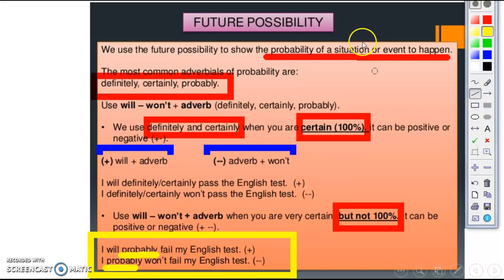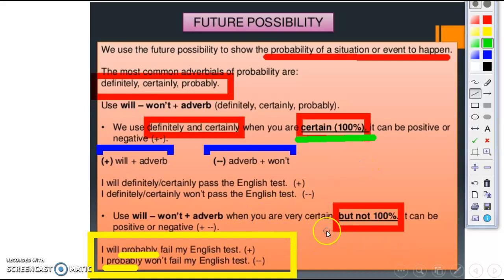Okay, so to sum up, we use definitely and certainly when we are 100% sure about our prediction, this possibility.